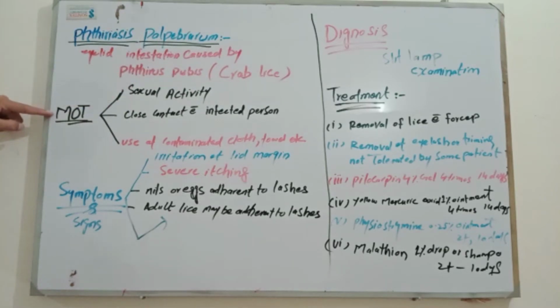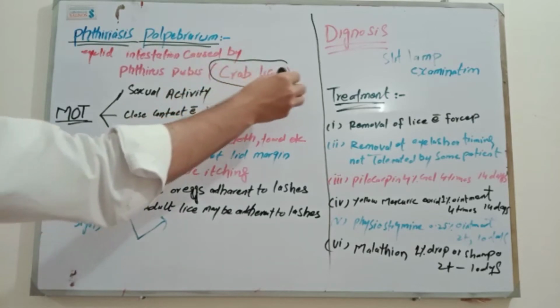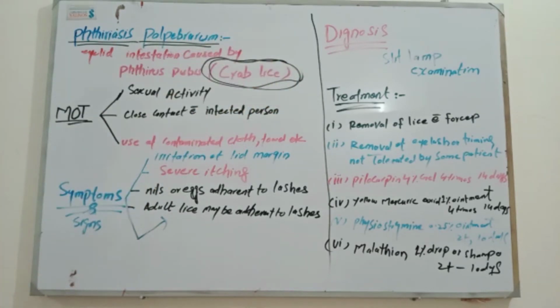Now, MOD means the mode of transmission, how it transmits from one person to another person. You can say it as causative agents. The crab lice is the causative agent of this disease. Now, the first mode of transmission is sexual activity.